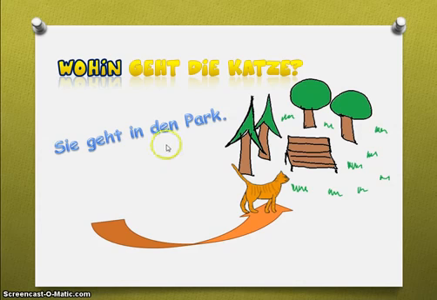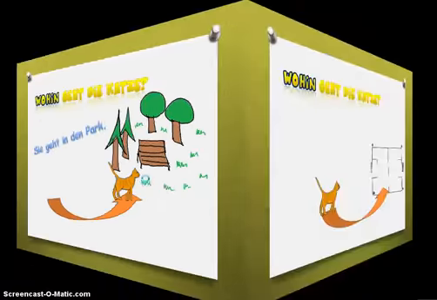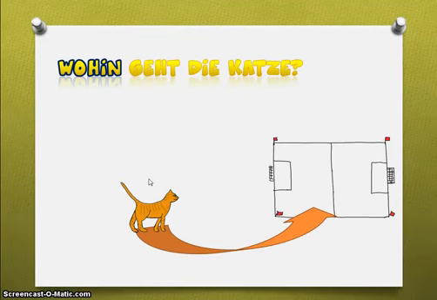Please take a note that after we say to, we don't use our der, die, das, but we use the accusative form of the der, die, das, which means that our der changes to a den. Okay, so it is sie geht in den Park. And the last one, alright, wohin geht die Katze?